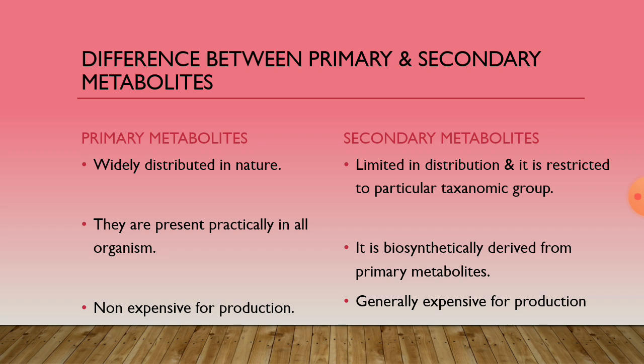For example, caffeine. Caffeine belongs to the alkaloid category and caffeine is a secondary metabolite. So caffeine is not widely distributed, its production is limited, and it belongs to a particular taxonomic group.